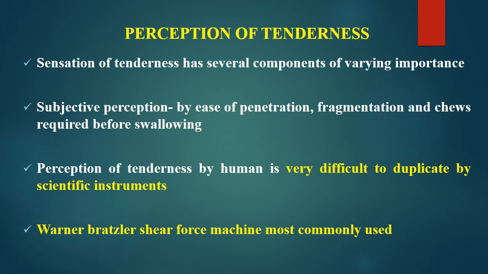The perception of tenderness by humans is very difficult to duplicate by machines or scientific instruments. This I call objective measurement or objective tenderness, which is done by a machine, and one of the common machines used universally is the Warner-Bratzler shear force. Here the machine is used to shear through a piece of sample and measure how much force it takes. If the force taken to shear is more, that means the meat is less tender, or tough. Similarly, there are some more machines to measure the force for piercing or separation, etc.